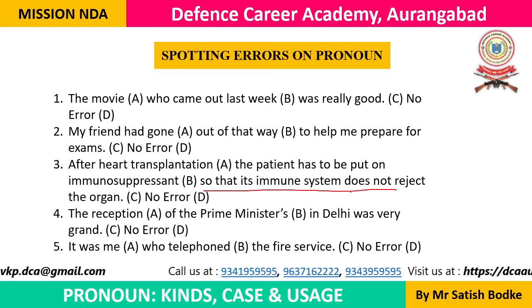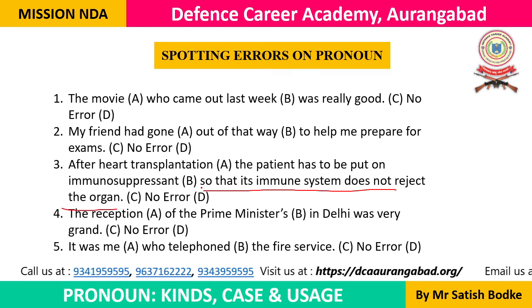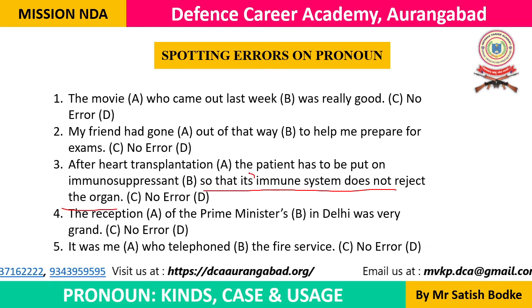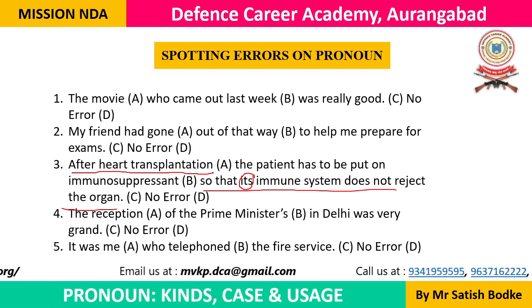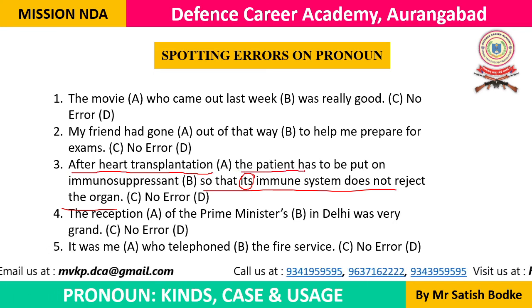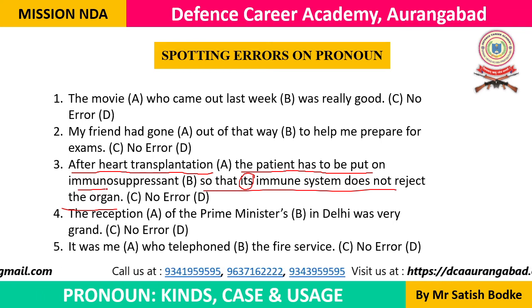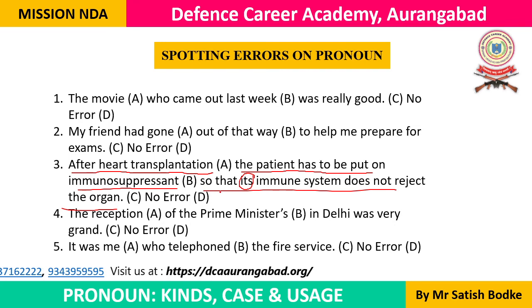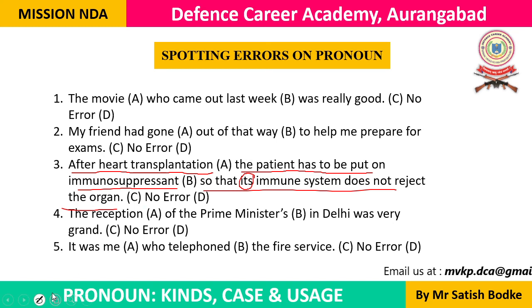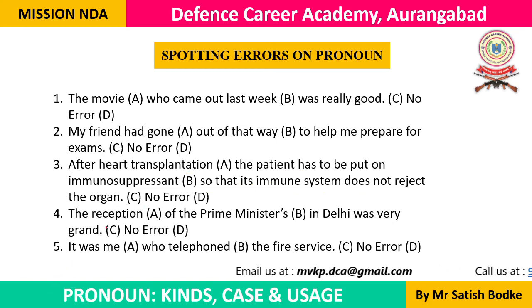So here also, C is the answer, because in part C there is a grammatical error. This is part A. After heart transplantation, this is part A of the sentence. The patient has to be put on immunosuppressant. This is part B of the sentence, and part C of the sentence is so that his immune system does not reject the organ. यहाँ पे its की जगह पे his हमें लिखना होगा, तो ये sentence grammatically correct बनेगा.